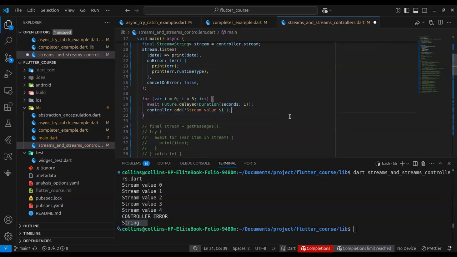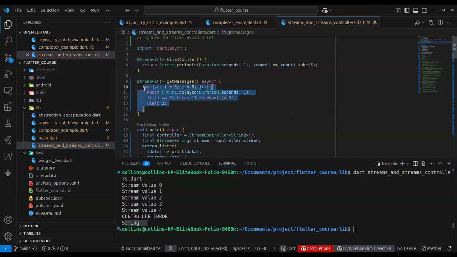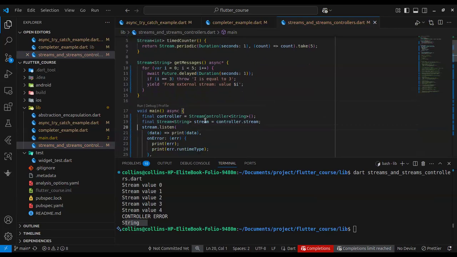And the beautiful thing about streams, although these are much more advanced use cases, is that you can compose them. You can compose streams. For instance, say we have this getMessages stream, and we want to funnel the data to this string. That provides an easy way for us to do that.